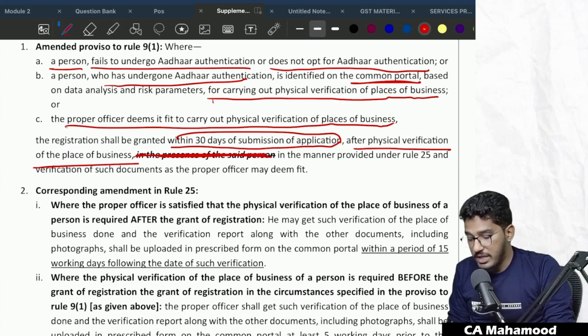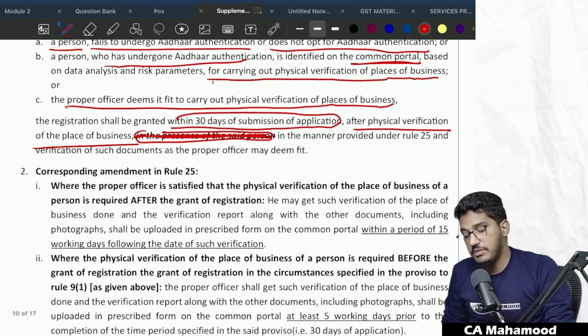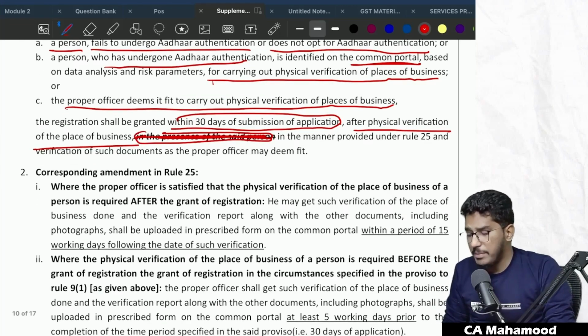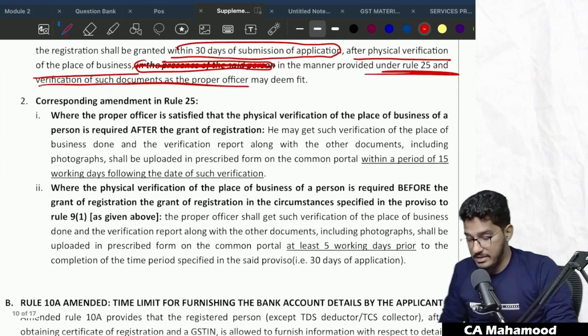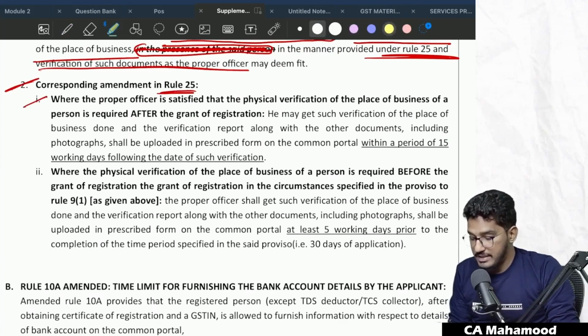And earlier they used to say that physical verification should happen in the presence of said person, but they have removed it now. Even in the absence of the applicant also, physical verification can happen in the manner as provided under Rule 25, and verification of such documents as the proper officer may deem fit. And corresponding amendments have also been done in Rule 25, where the proper officer is satisfied that physical verification of a place of business is required after grant of registration.